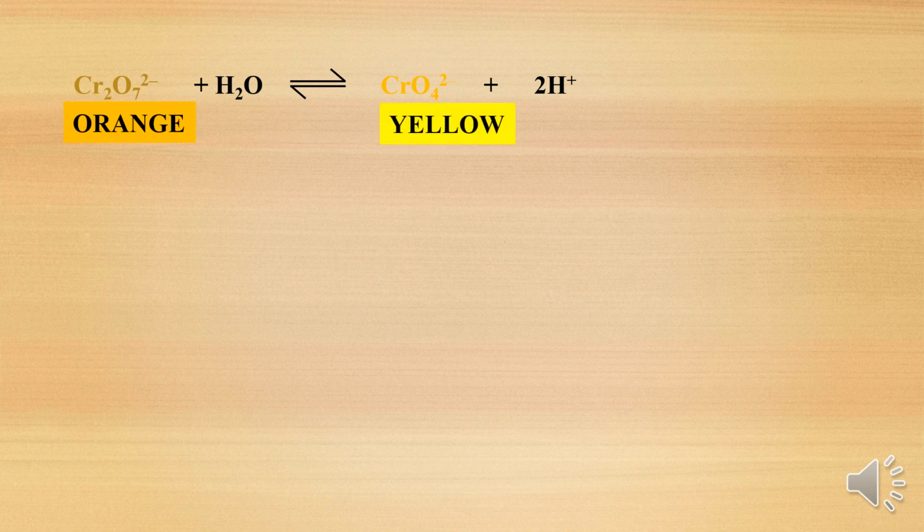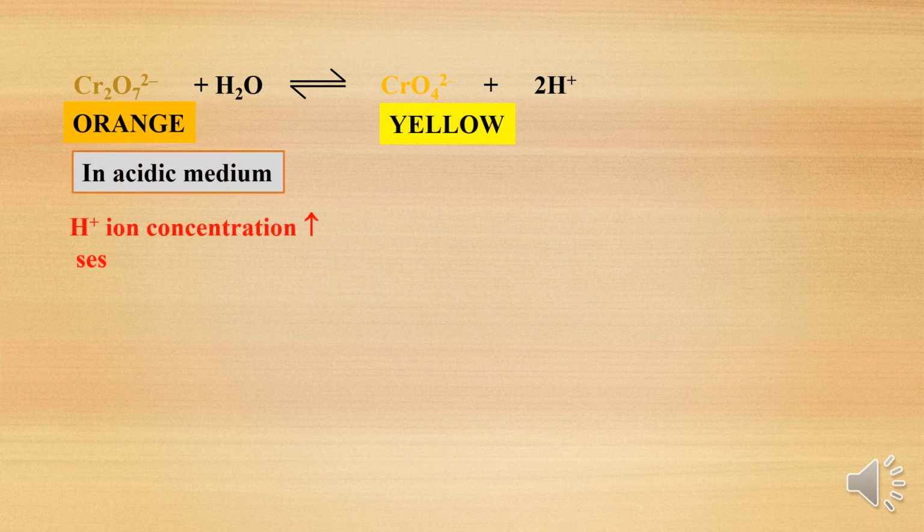For chromate ion, or potassium chromate, if you go on adding acid, then the yellow potassium chromate will convert into potassium dichromate. In the same way, for potassium dichromate, which was orange color, if you go on adding base and convert it into basic medium, it turns to yellow color, that is potassium chromate.